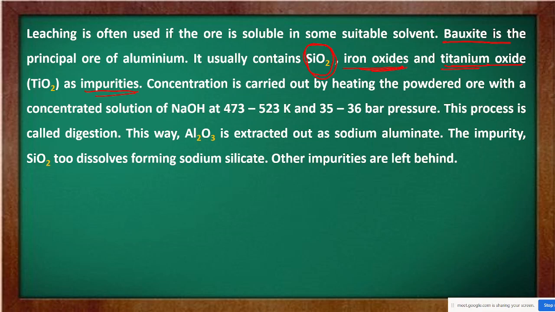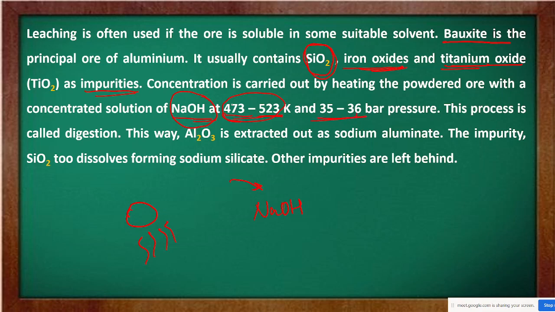Then concentration is carried out by heating the powdered ore with a concentrated solution of sodium hydroxide at 473 to 523 Kelvin. Whatever ore I have is heated with a concentrated solution of NaOH. A solution of sodium hydroxide will be made, and in that you add your powdered ore, and then we have to heat it at 473 to 523 Kelvin, and the pressure will be 35 to 36 bar.